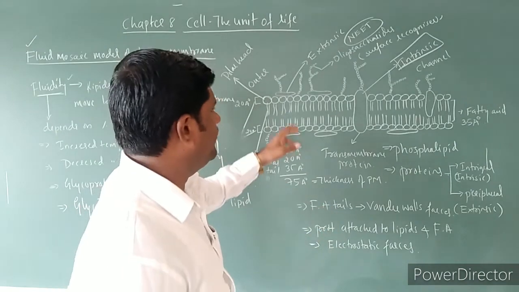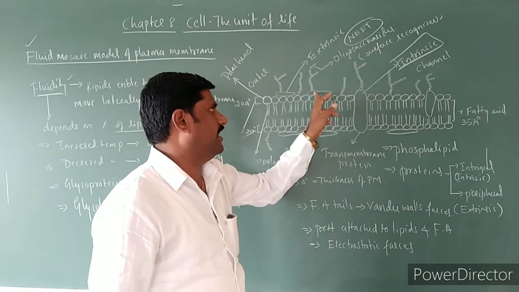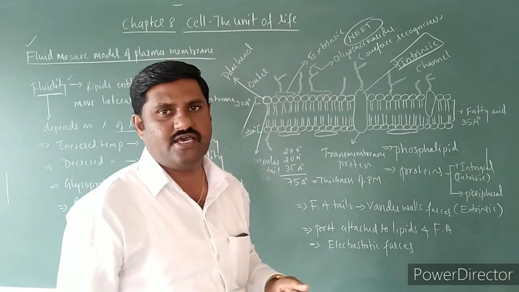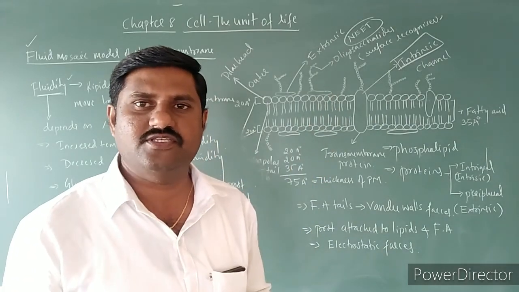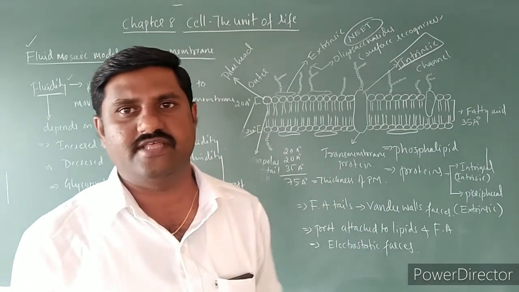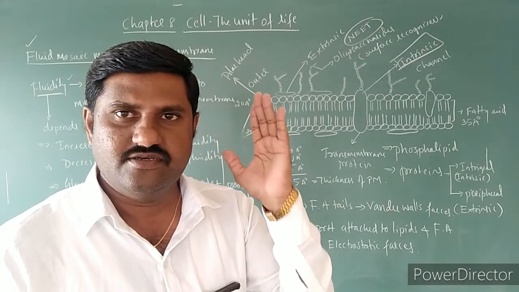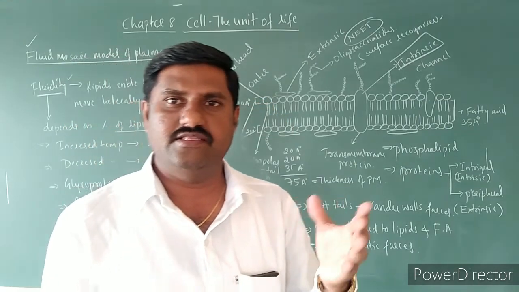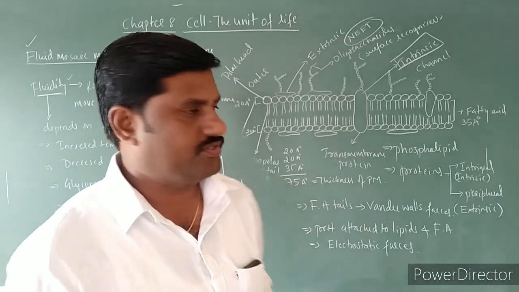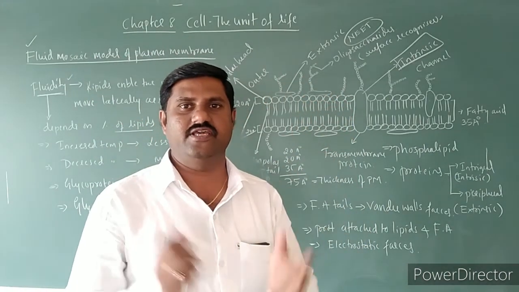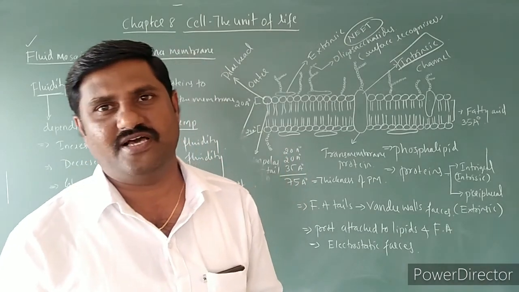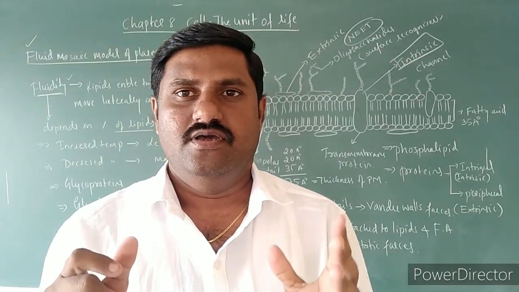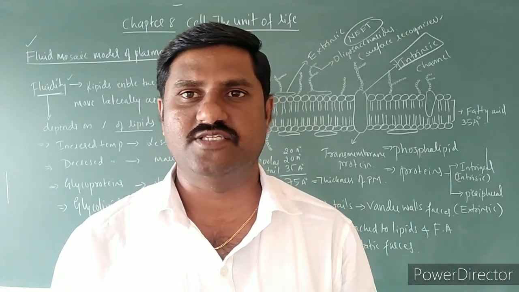Alright, and one more thing: if the oligosaccharides are attached to the proteins, they form glycoproteins, and if they attach to the lipids, they form glycolipids, and these are the surface recognizers. They are called recognizing markers, and they recognize self as well as foreign bodies which come in contact with the plasma membrane, right? So this is all about the fluid mosaic model of the plasma membrane. Let us see the functions of this plasma membrane.